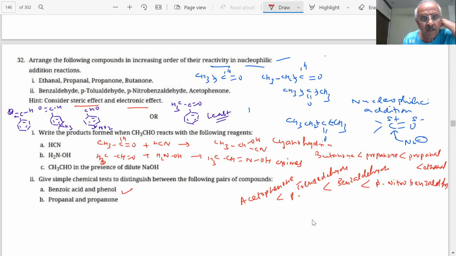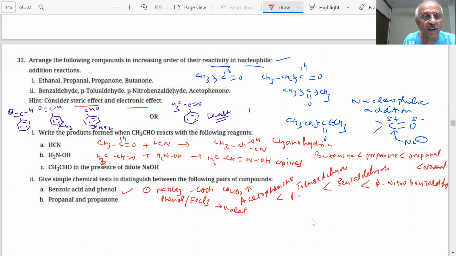Benzoic acid will give effervescence, and phenol will not. And the FeCl3 test. Yes, sir, both can be done. Whenever you add NaHCO3, carboxylic acid will give CO2 gas. And if you have phenol, you add FeCl3, violet color, they form a complex.